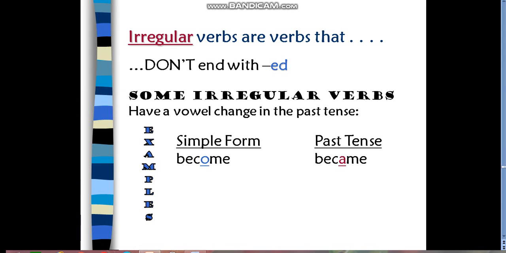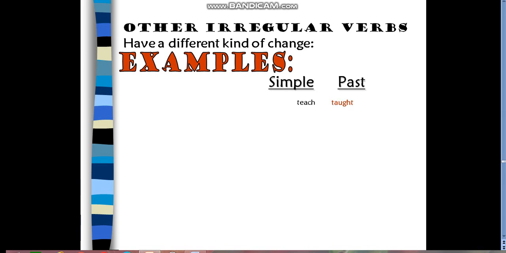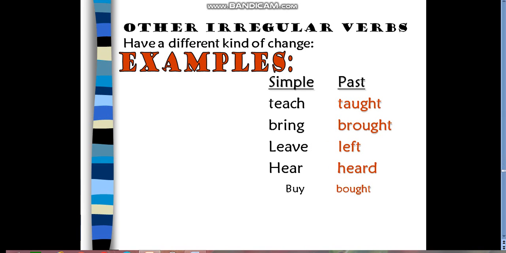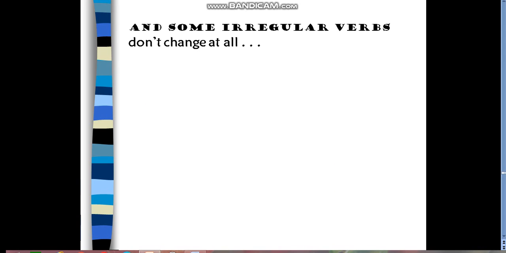For example, here: become, became; give, gave; drive, drove; forget, forgot. Other different kinds of changes. For example also, teach, taught; bring, brought; leave, left; hear, heard; buy, bought. Celia bought a new computer last week, as you can see here.